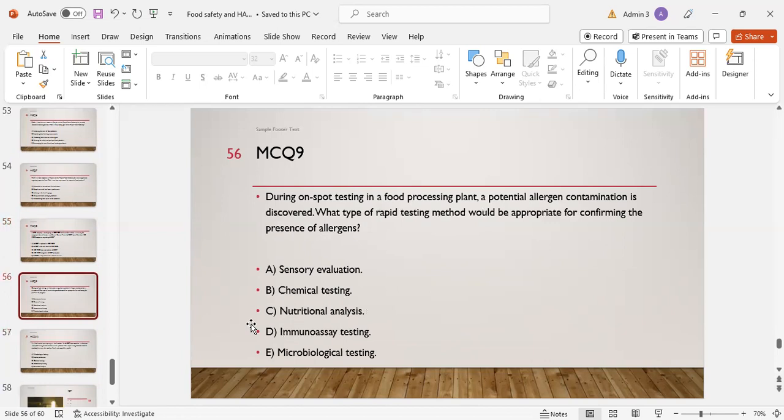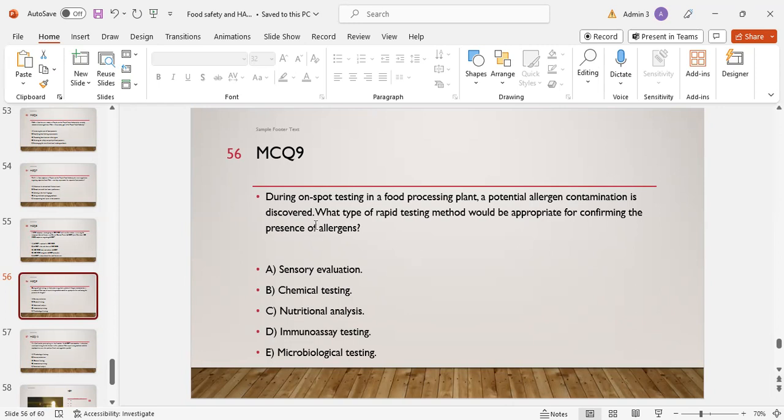MCQ number 9. During on-spot testing in a food processing plant, a potential allergen contamination is discovered. What type of the rapid test method would be appropriate for confirming the presence of allergens? Option A, sensory evaluation. Option B, chemical testing. Option C, nutritional analysis. Option D, amino acid testing. Option E is microbiological testing.